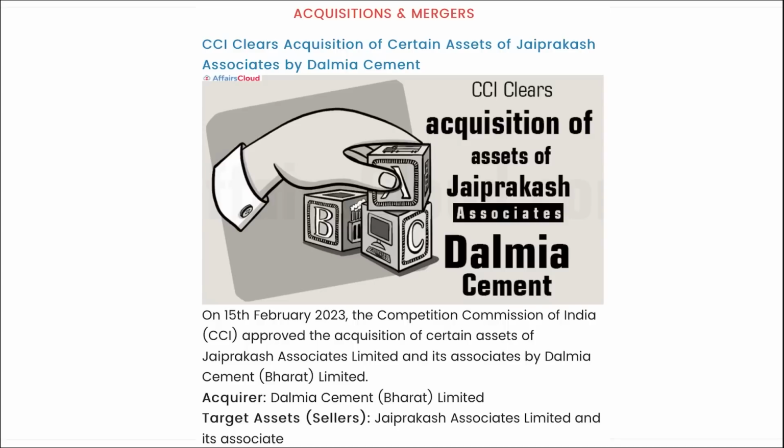Next, CCI, that is your Competition Commission of India, has approved the acquisition of certain assets of Jayaprakash Associates Limited and its associates by Dalmia Cement Limited. So, who is the acquirer? That means who is buying them or who is acquiring the assets? It will be Dalmia Cement. And whose assets are being acquired? It is Jayaprakash Associates Limited and its associates. All right. Next.